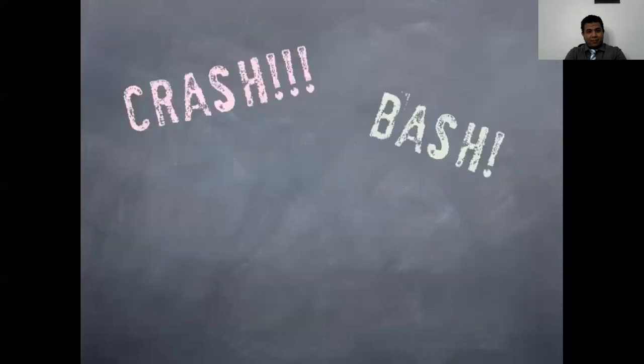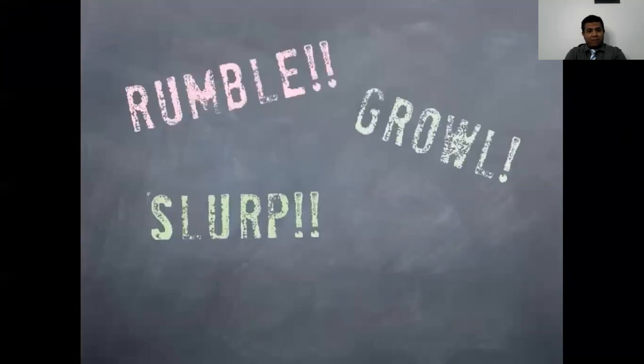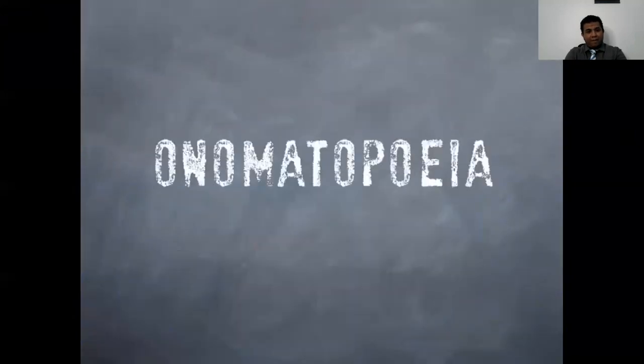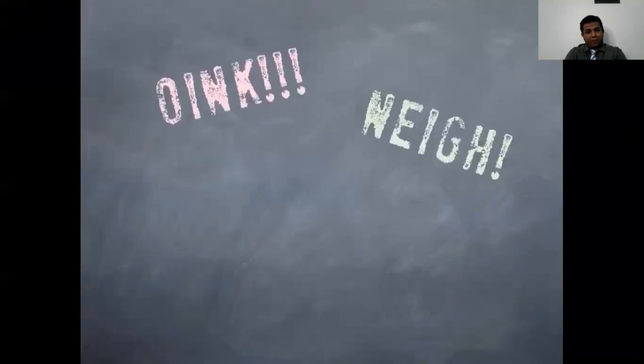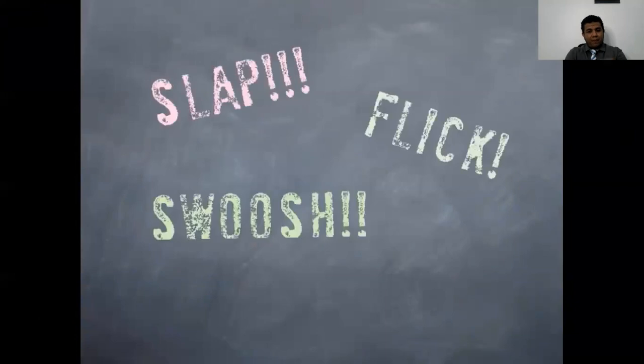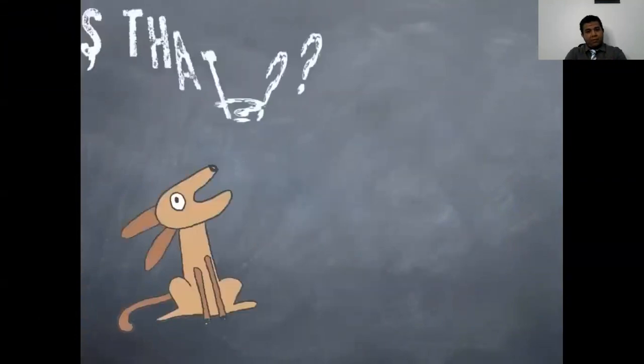Crash, bash, boom, pow. What was that sound? Rumble, growl, slurp, smack. Did you hear that? What's that? Onomatopoeia. Oink, neigh, woof, meow. What was that sound? Slap, flick, swish, whack. Did you hear that? What's that?